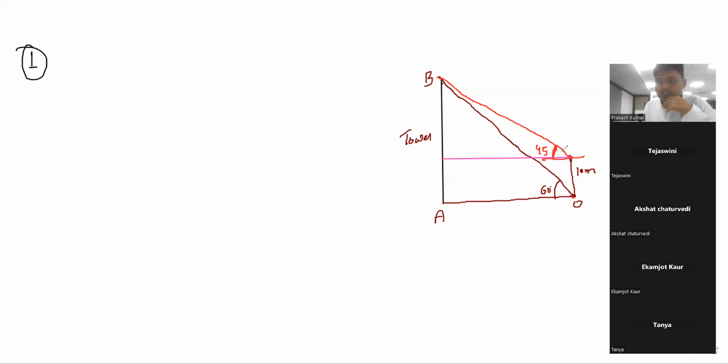Let it be like B. This one is already B. So let it be C. This one is D. So now focus on this triangle BCD. Here it is B, here it is C, and here it is D. The angle is 45 degrees. Whenever you see 45 degrees, and this one is also 10. See, this one DO and here CA, both will be 10, 10.